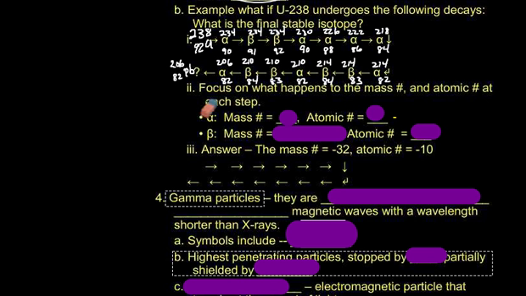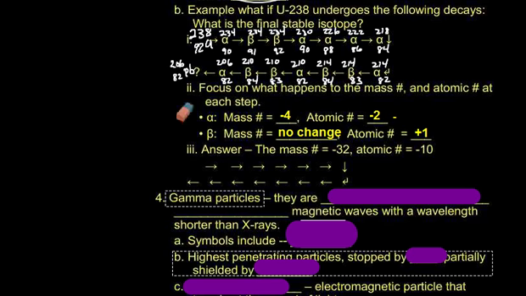Each time you have an alpha particle, the mass number subtracts 4 and the atomic number subtracts 2. Each time we emit a beta particle, the mass number doesn't change, but the atomic number adds 1. So what happens is the mass number is a total change of minus 32, and the atomic number changes by minus 10 over all of them.